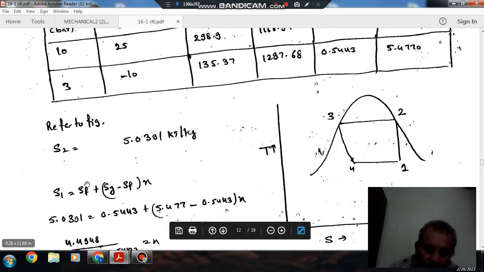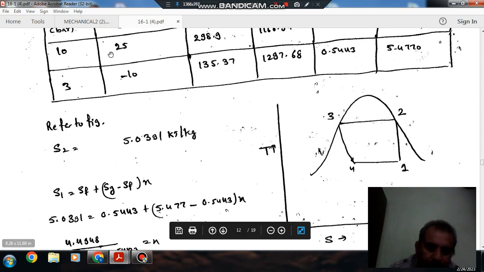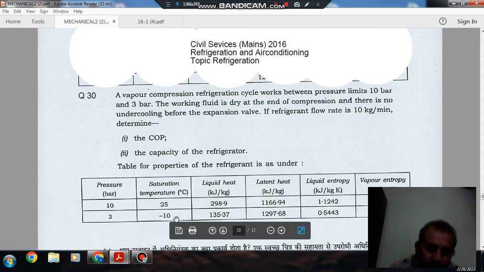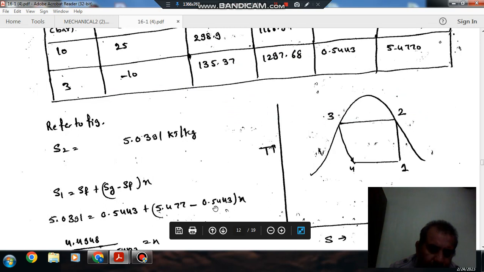Let X be the dryness fraction at point 1, then S1 will be SF plus (Sg minus SF) into X. S1 is 5.0391, and SF corresponding to 3 degrees Celsius is 0.5443, and Sg is 5.477.